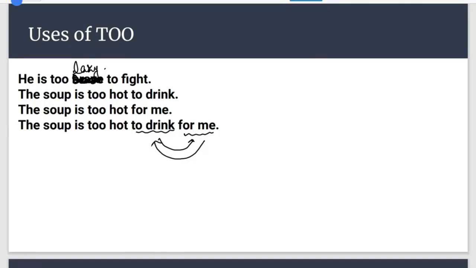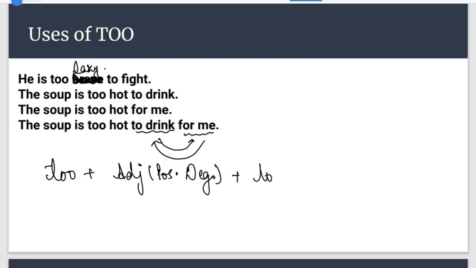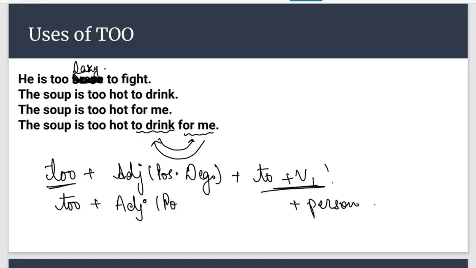Okay guys, so what happens is too is used with adjective positive degree, but too always makes a pair with to plus V1. But whenever, instead of verb, a person is mentioned, then we will be replacing to with the word for.